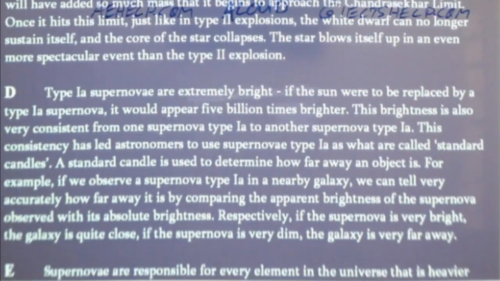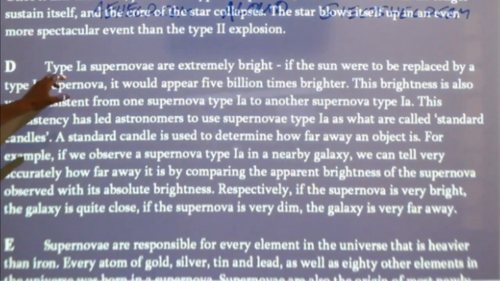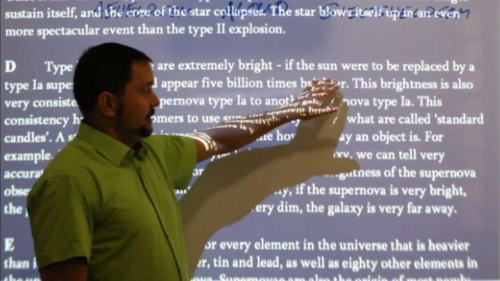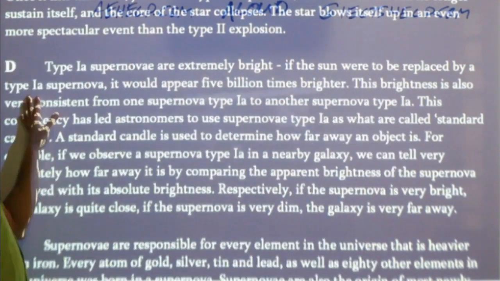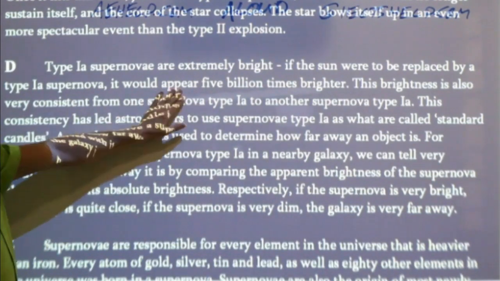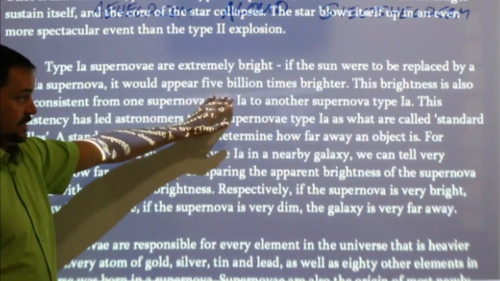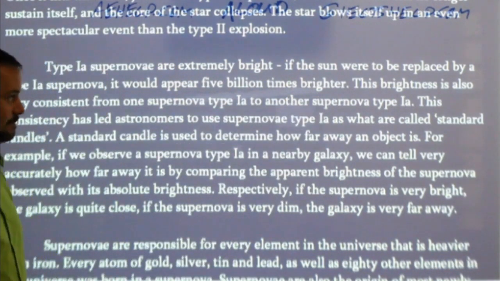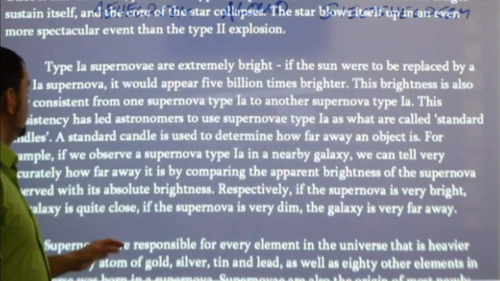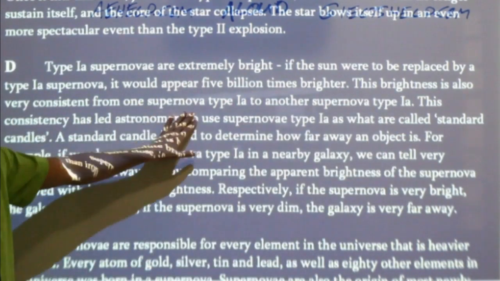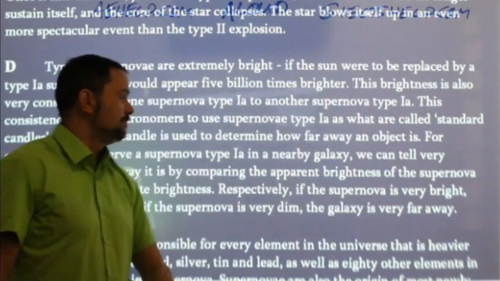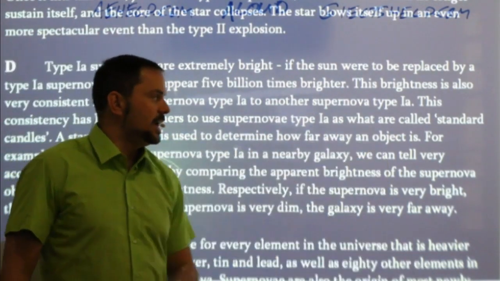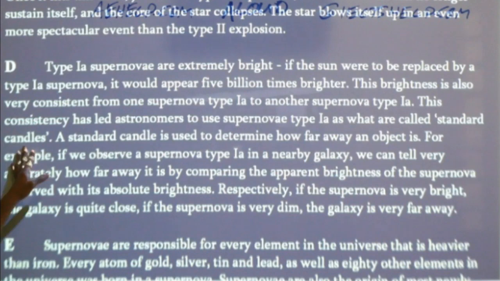Okay, let's keep going. D, type 1a supernovae are extremely bright. If the sun were to be replaced by a type 1a supernova, it would appear 5 billion times brighter. Bring out your sunglasses, ladies and gentlemen. That's a lot of brightness. This brightness is also very consistent from one supernova type 1a to another supernova type 1a. This consistency has led astronomers to use supernova type 1a as what are called standard candles.